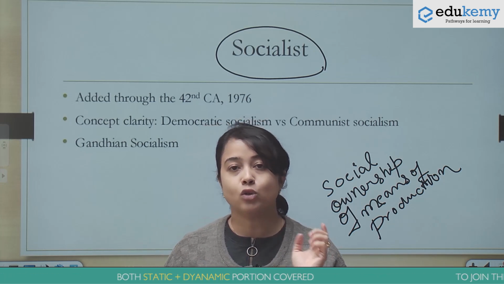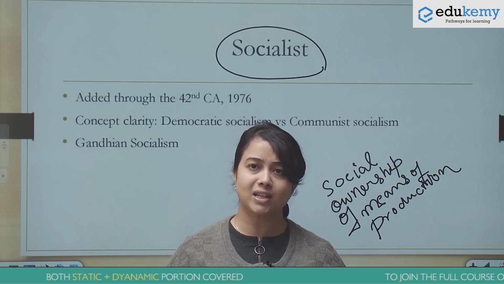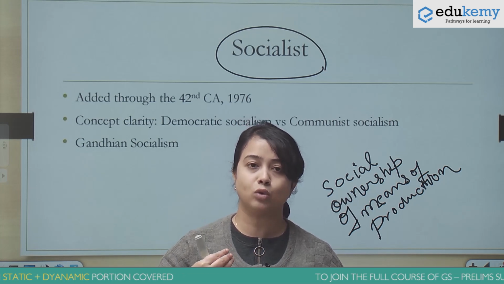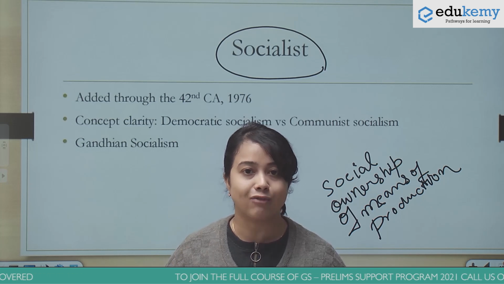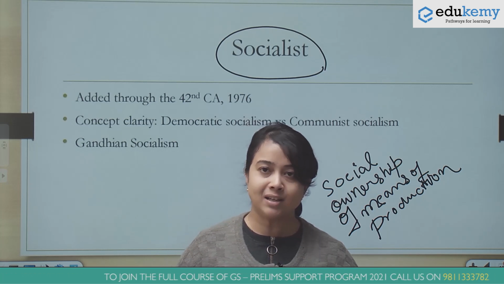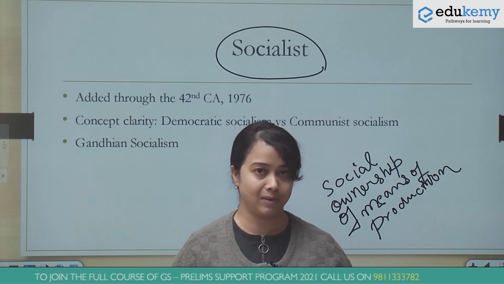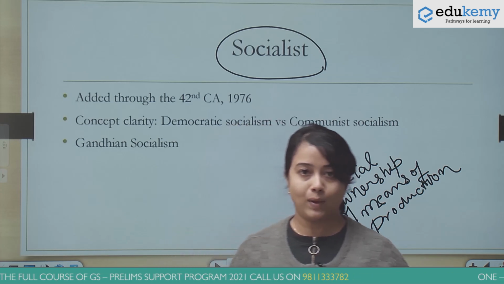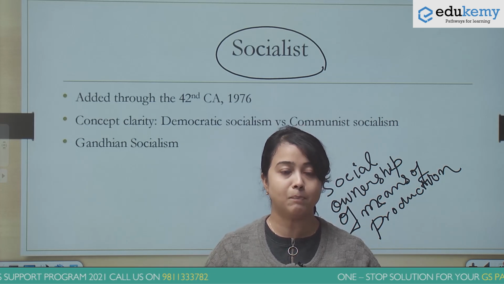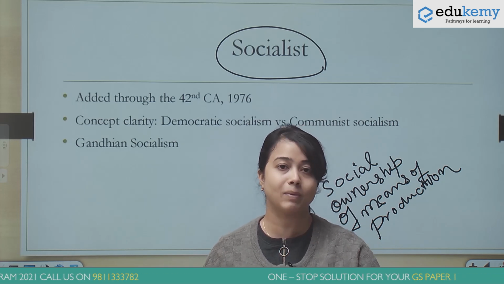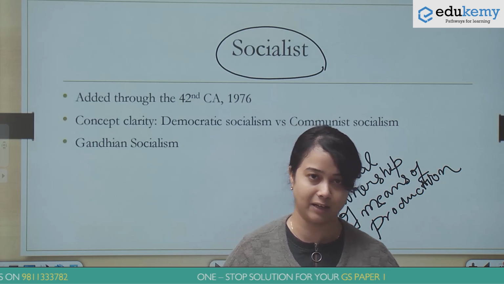I am able to record this video for you because I have been able to achieve an education. So some social institutions have also helped me. So basically the idea behind socialism is that almost any product that we have is a social product and the benefits arising out of it should be equally distributed in society.